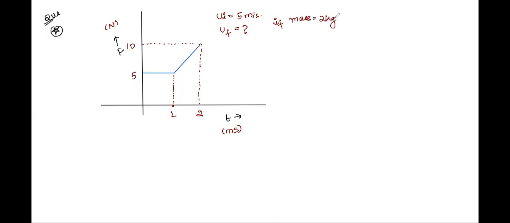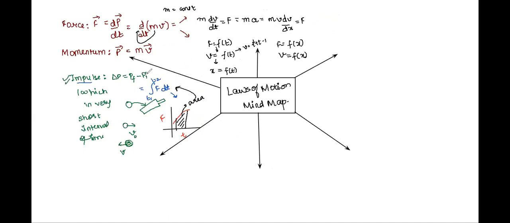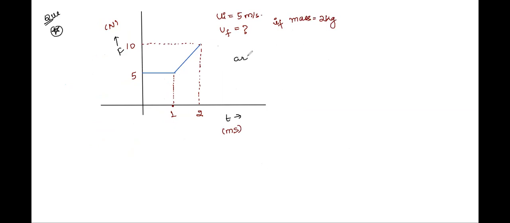How will you approach this problem? The approach will be something like this. Have a look, class. We just read that impulse is defined as the area of the FT graph, right? So you'll write here area is given as integral of F dt, right? Since it's very easy to find out the area, we need not use the integration function, right? And without using that itself, you'll get the answer, or you can move ahead, right? So this area is basically giving you impulse or change in momentum, right?